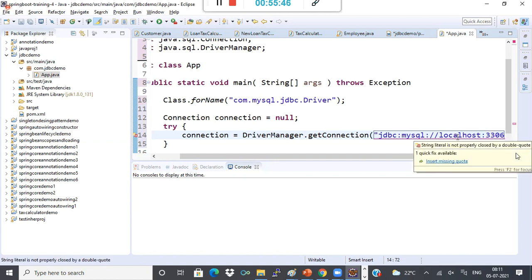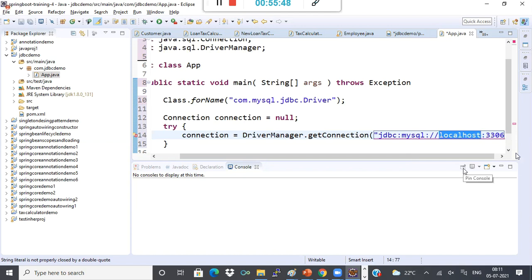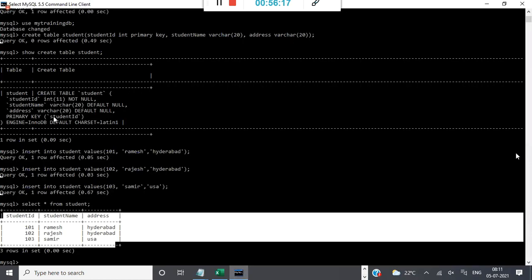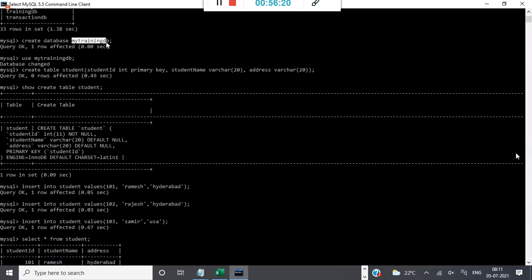See, if my database is on some other machine, I'll use the IP address or the host name. I'll show you that also when we do the projects, setting up the database on another machine. And in real time, we have to use it like that only, okay? We have to use, instead of localhost, the IP address or our host name, okay? Currently, my database is on the same machine. I'm using localhost. And then localhost/ and I created just now one DB, right? What is a DB? That database. It is nothing but my training DB. So I'll use this DB, okay?